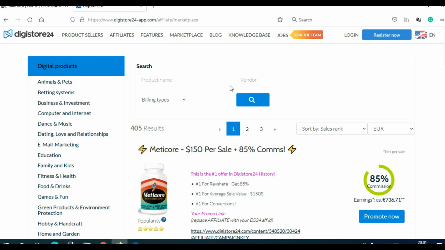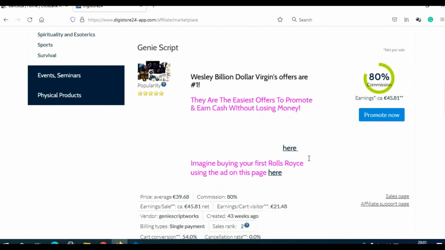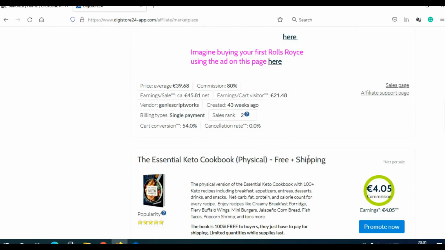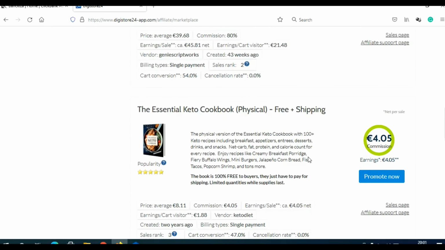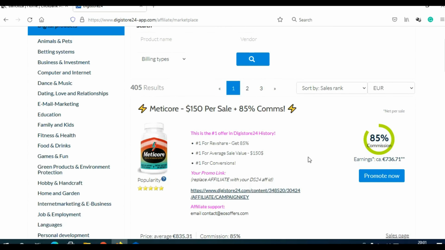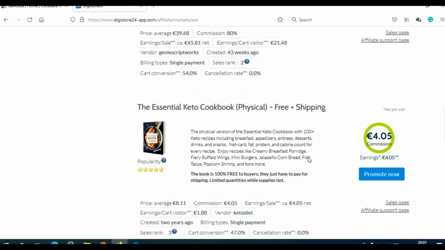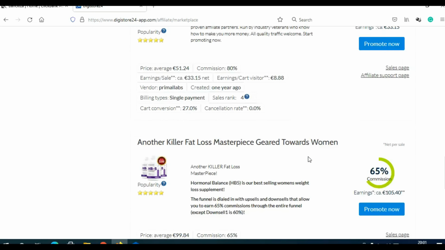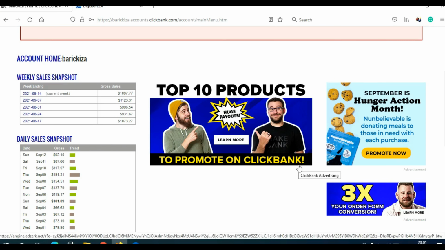All you have to do is come here on the Digistore24 Marketplace, find the product that you wish to promote, and then start promoting that product with this method. And like I said, with this method you can promote multiple products, and you can actually find most of the ClickBank products on Digistore24 as well. So all you have to do is find that product and start promoting it here on Digistore24. But I personally prefer ClickBank, so I need to come on the ClickBank Marketplace.